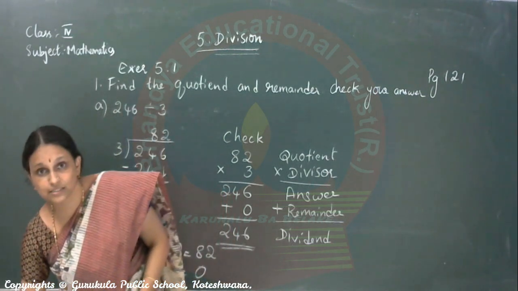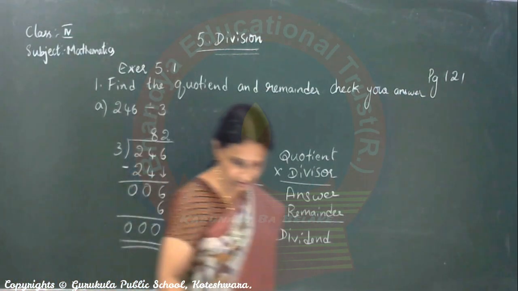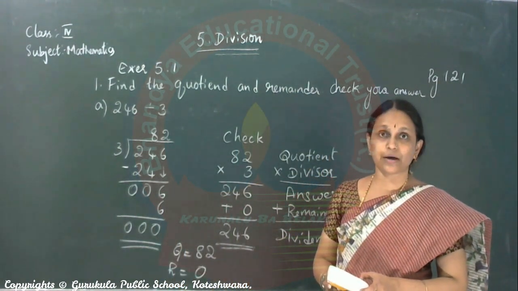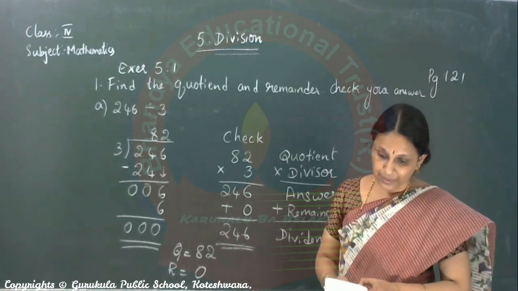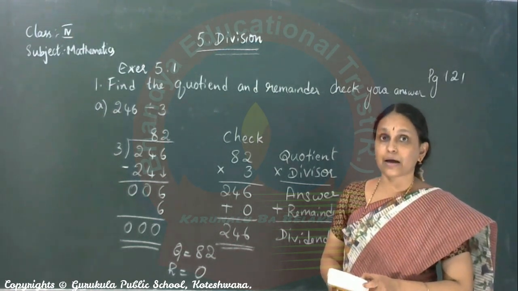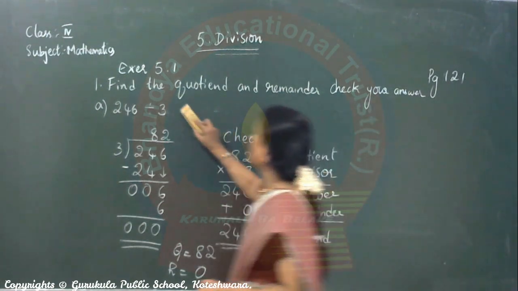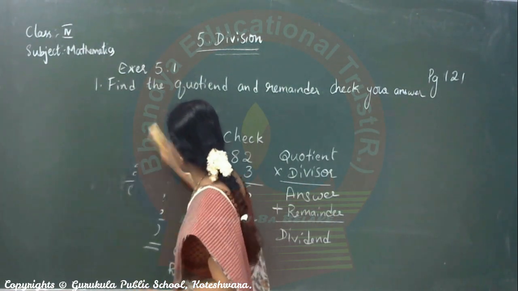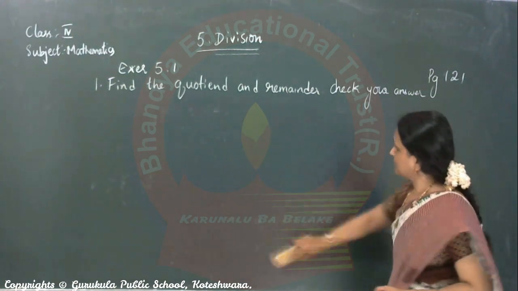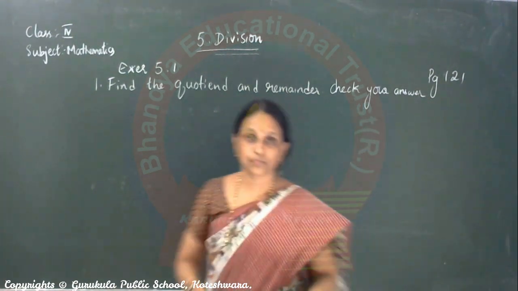Now, go to the next sum, second sum. What is the second sum? Just check. Are you all in page 121? Yes, second sum is 905 divided by 7. 905 divided by 7. Take down.